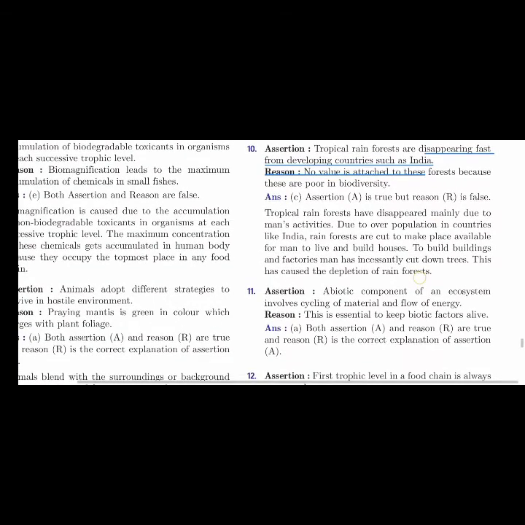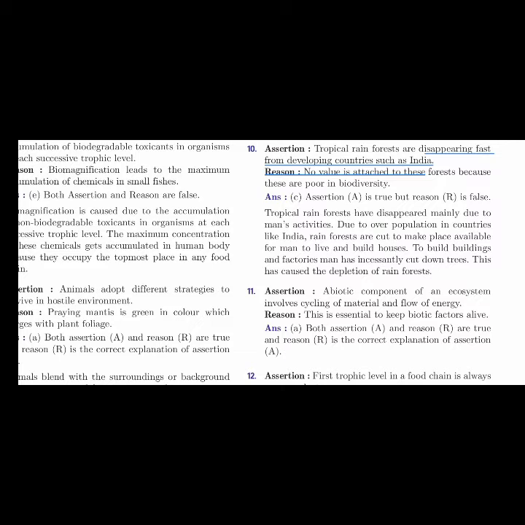Okay. So what is assertion number 10? Tropical rainforests are disappearing fast from developing countries such as India. Reason: no value is attached to these forests because they are poor in biodiversity. So your assertion is true, but the reason they have given is not accurate. It is false.